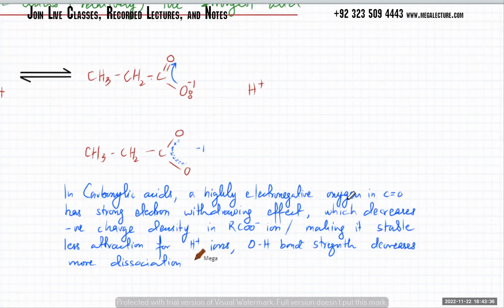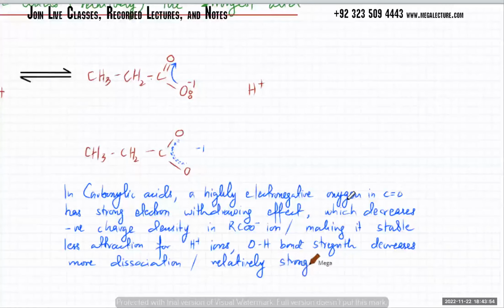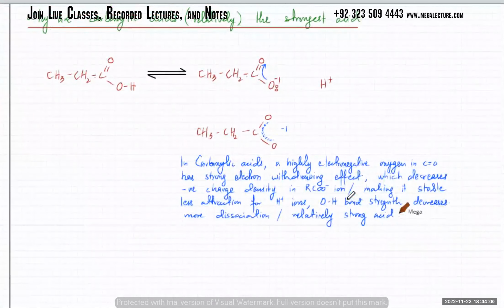So there's going to be more dissociation and it's going to be relatively a stronger acid. So it even reacts with weak bases like carbonates and ammonia as well. So it's going to be relatively a strong acid. So ये इसका, so why are carboxylic acids relatively the strongest acids? That is the reason for this. अच्छा वो ये क्लियर है सारों को, इसमें कोई इशू नहीं है, इज दिस क्लियर? यस सर। अच्छा बाकी फिर वो कल ही होगा क्योंकि वो एक नई स्टोरी है इसकी।